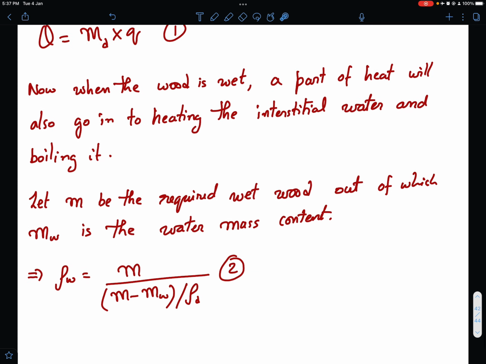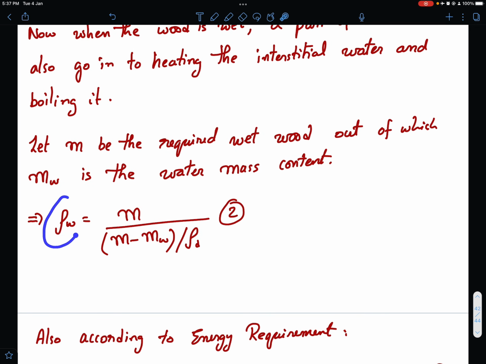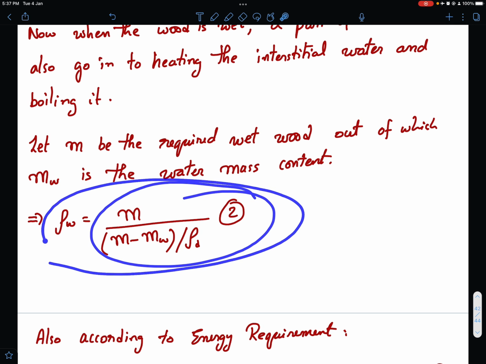Then what is the density of the wet wood? See, total mass of the wet wood is M, and what will be the total volume occupied by the wet wood? Suppose you evaporate all the water from the wet wood, its volume is still the same, right? So evaporate all the water, you are left with dry wood. And how much is the mass of dry wood in that block of wet wood? M is the total mass. Out of that you subtract the water content. So this is the mass of dry wood within that wet wood block, and divided by density of the dry wood, this will be the density of the wet wood. I hope you got equation 2.